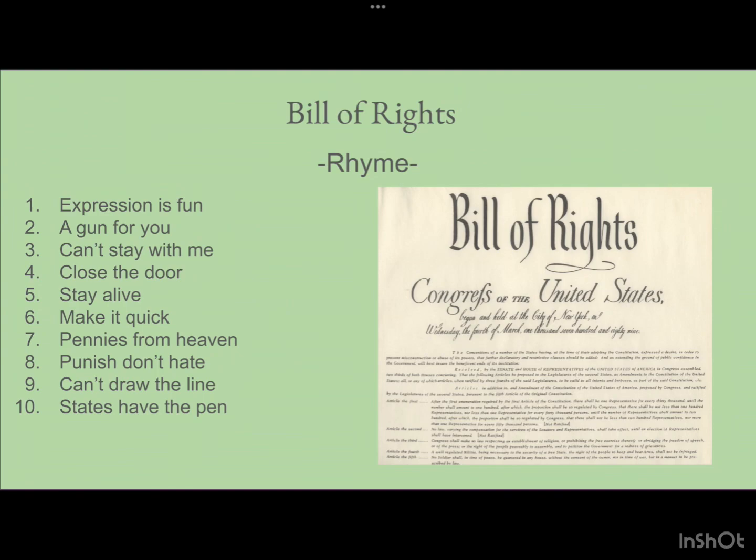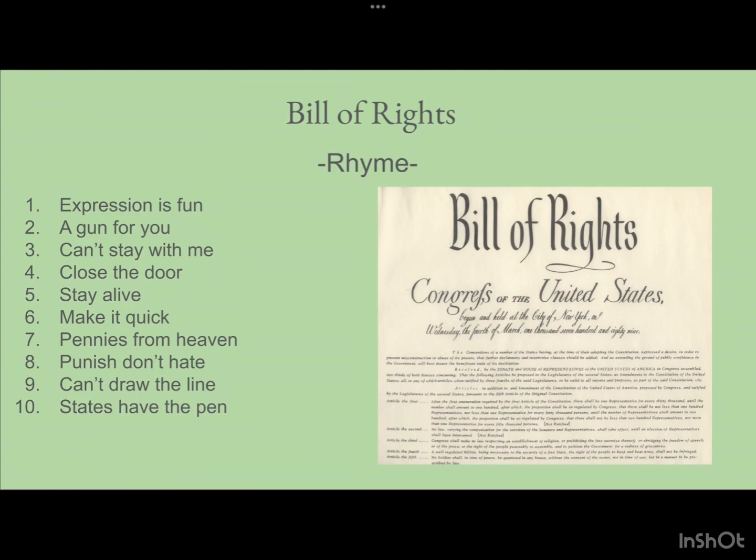These are the first 10 amendments. Now, this is a little rhyme that my freshman year government and political science teacher taught me. I'm not sure if he made it up or if he found it somewhere, so if you've ever heard it before, let me know. I would suggest screenshotting this and keeping this handy, maybe put it in your notes somewhere, or just keep it on you and ready for studying and all that stuff.